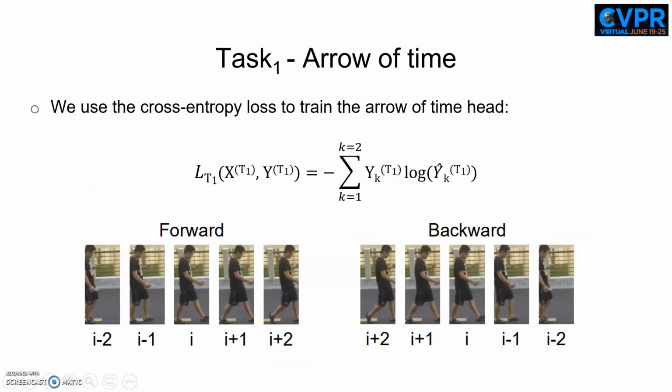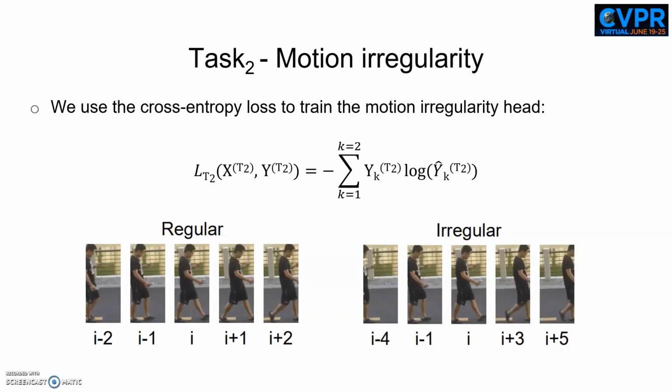Our first proxy task is learning the error of time. We incorporate this task in our framework because during inference we expect the error of time to be harder to predict for objects with anomalous motion. At the bottom we present the forward and the backward object-centric sequence. Assuming that some anomalies can be identified through irregular motion patterns, we train our model to predict if an object-centric sequence has consecutive or intermittent frames.